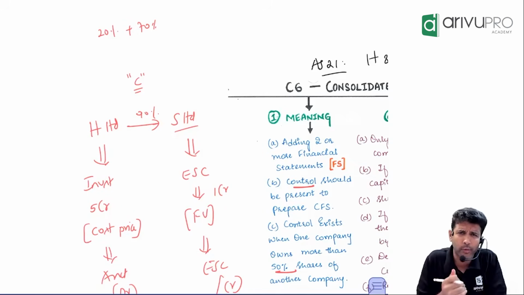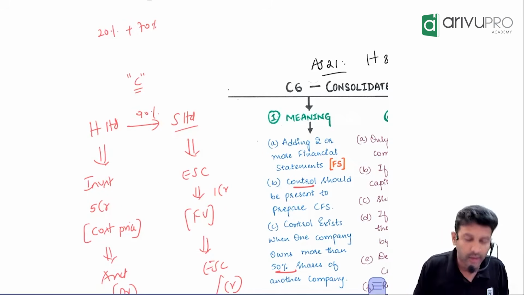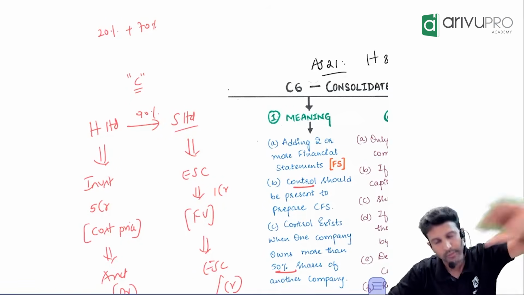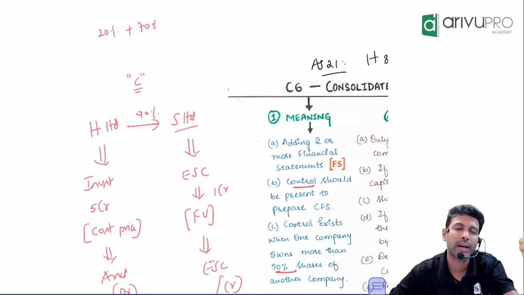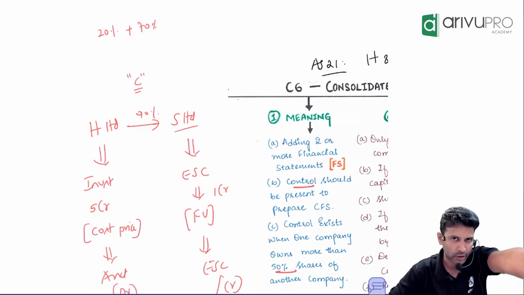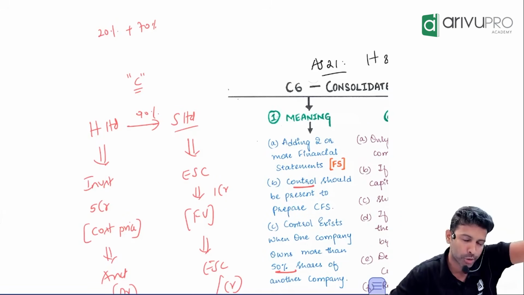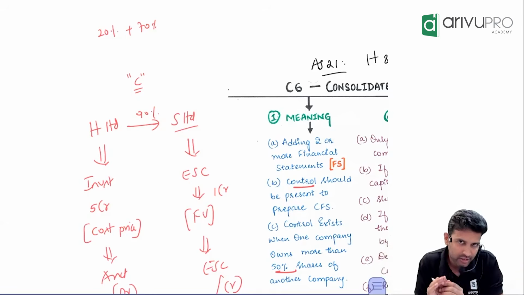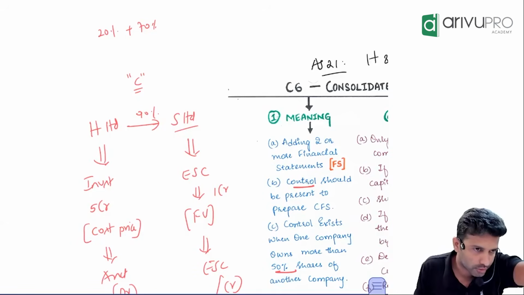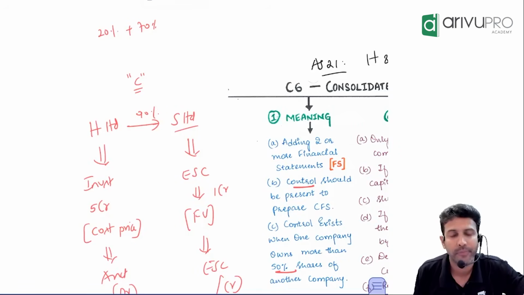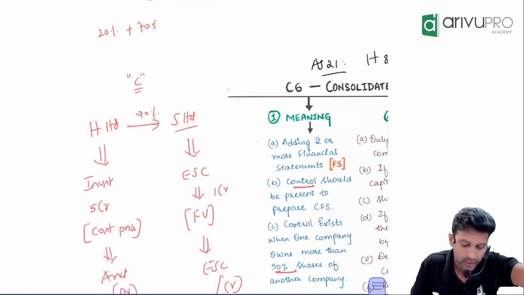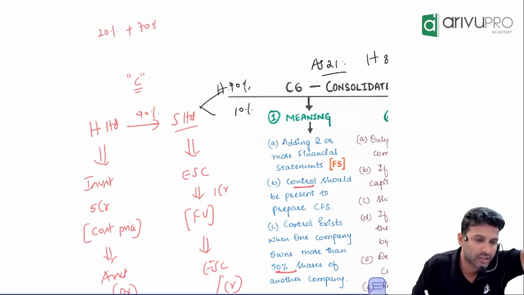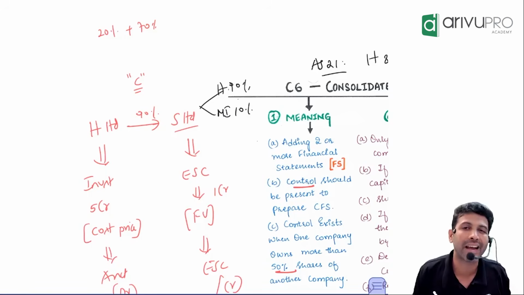Another factor, just for the sake of questions, if I have to address it: tell me the heading of the balance sheet. Let's start with the company's equity and liabilities. Below that, shareholders' funds. Under that, what do you show? Share capital, reserves and surplus. That means share capital and reserves and surplus belong to shareholders. Who are the shareholders of S Limited? H Limited to the extent of 90%, and others to the extent of 10%. Those others we call MI, minority interest.